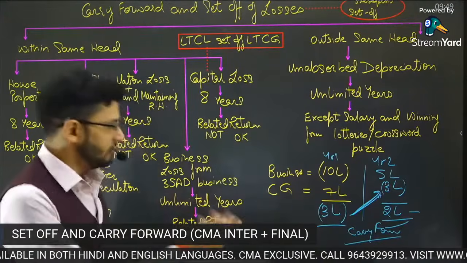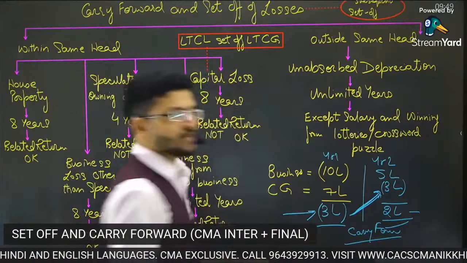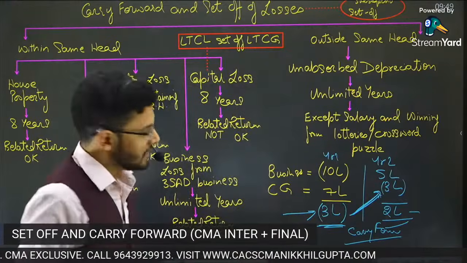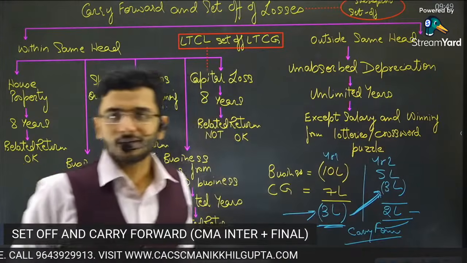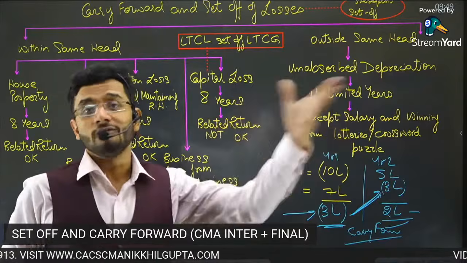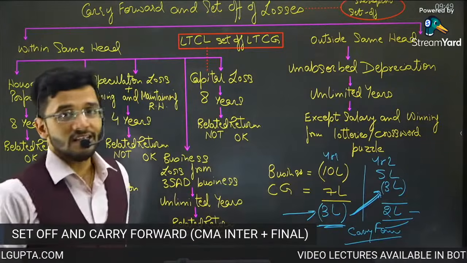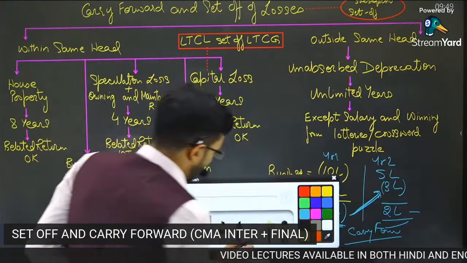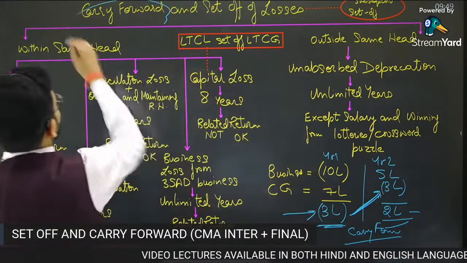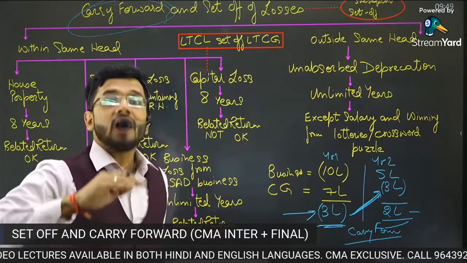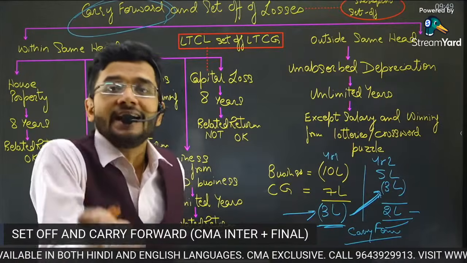When you carry forward your existing year's losses to the subsequent year, that is known as carry forward of losses. So this carry forward is actually the subject matter of our consideration today. Carry forward means to take the unabsorbed losses to the next year and get them set off in the next year.